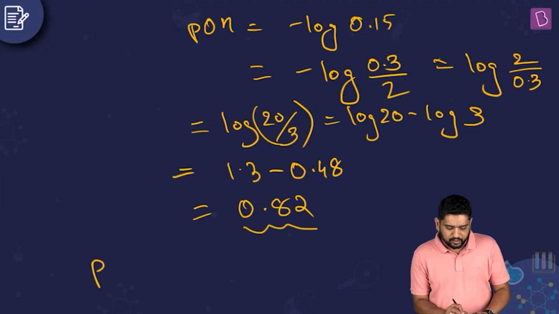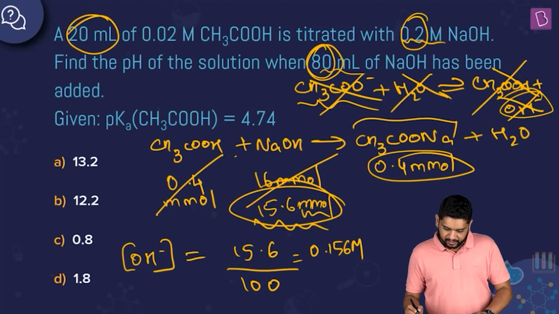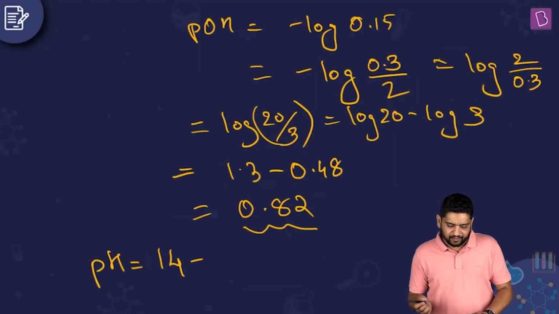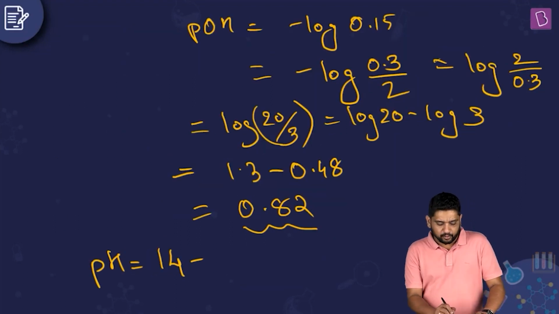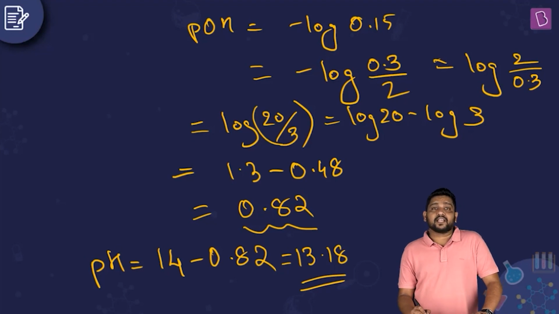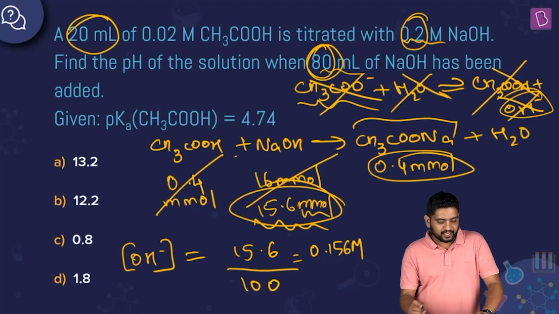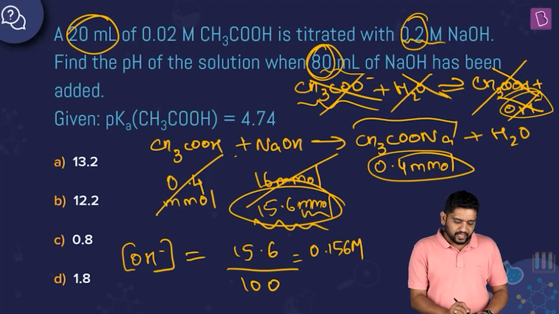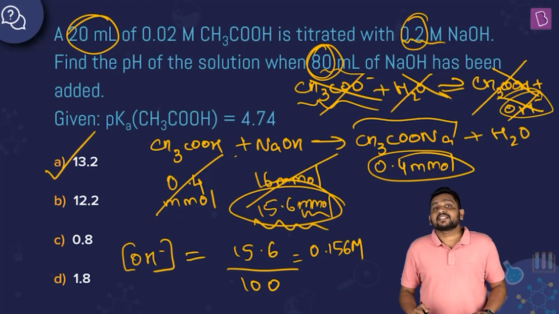Now this is pOH, and we need pH. pH is pKw minus pOH. It is not given as 25 degrees C, but I'm assuming pKw to be 14. So 14 minus 0.82 gives 13.18. So 13.18 is the pH that I'm getting, which is obviously very close to the answer given here, option A, which is 13.2.